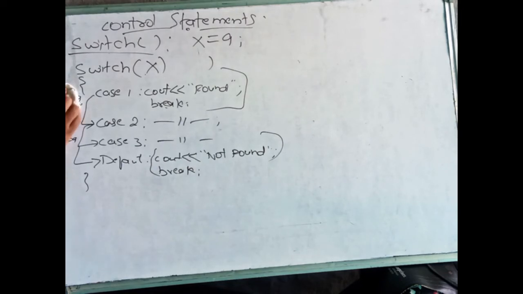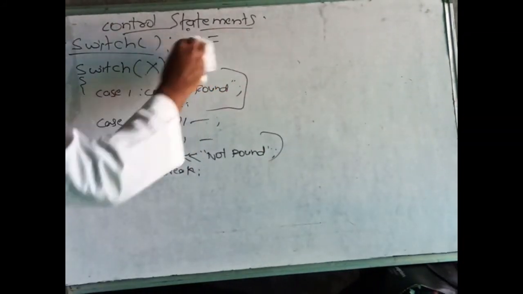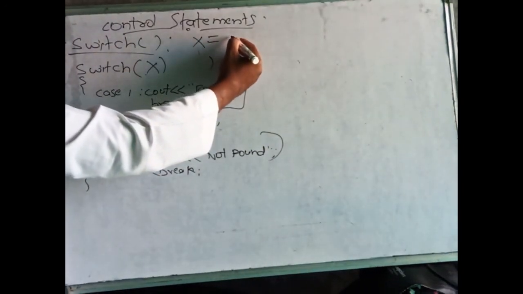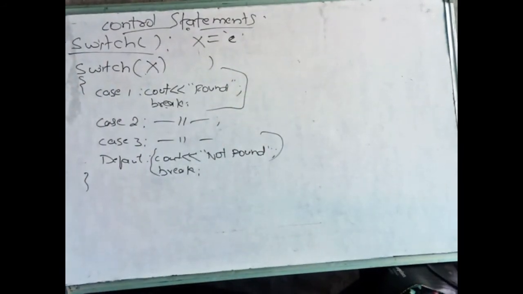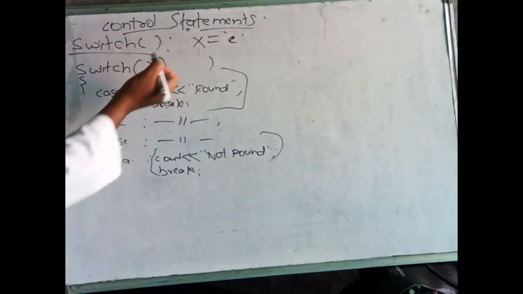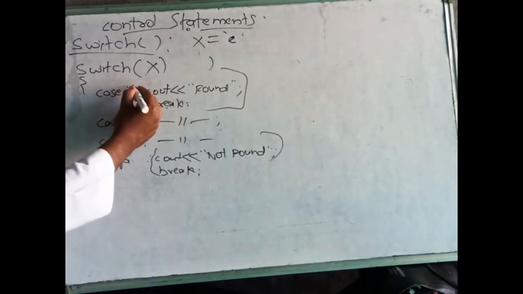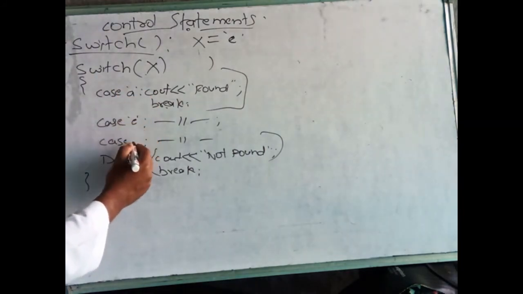We will take one more example. You will take one character example. Then you will understand. I am taking x is equal to any vowel. We are writing one code to find the vowel. X is equal to, I am giving here E. Now it will check here. Here we need to change the case variable, because we are providing a character here, we are checking a character. Vowels are A. It is a character, we should write within single quotation. A, E, I,